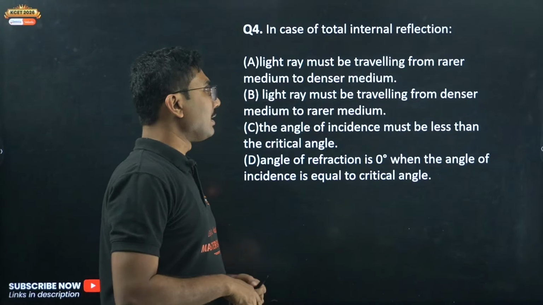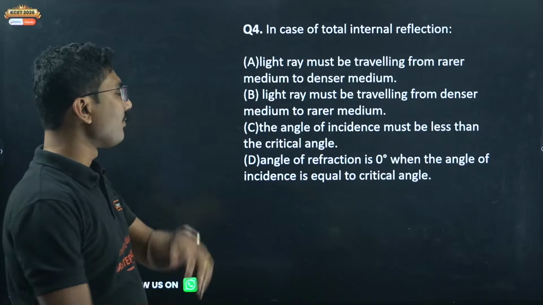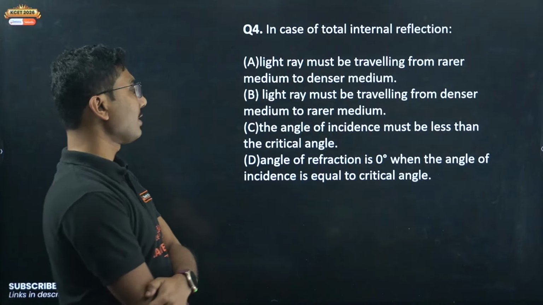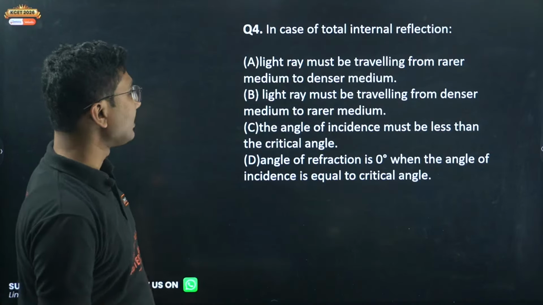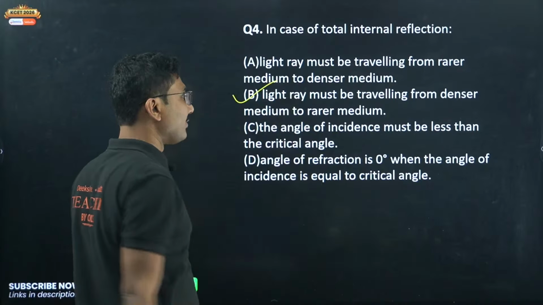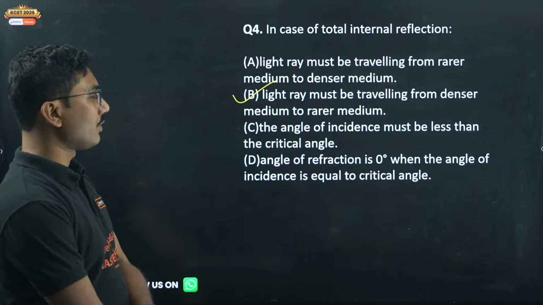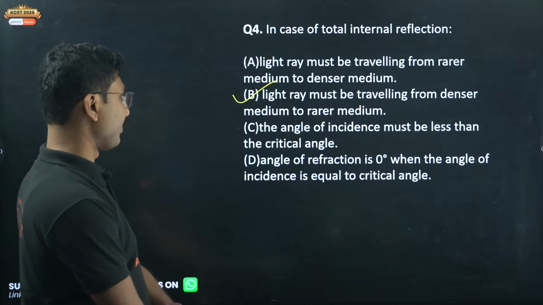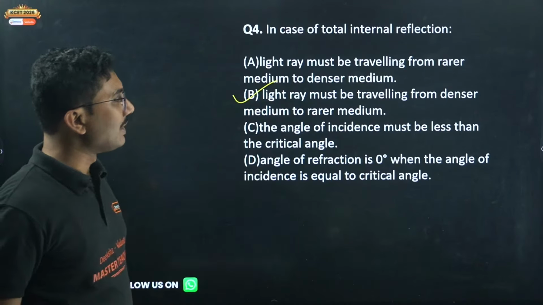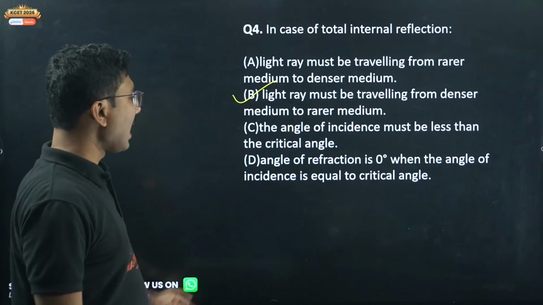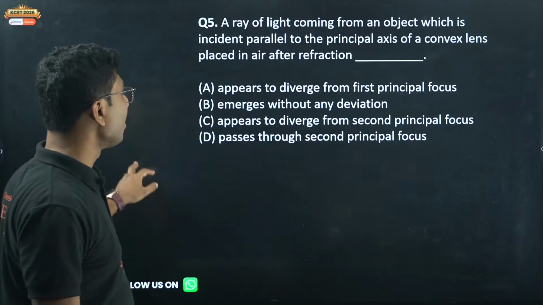In case of total internal reflection, the light ray must be traveling from denser medium to rarer medium, not rarer to denser. The angle of incidence must be more than the critical angle, not less. Angle of refraction is 0, that is wrong.